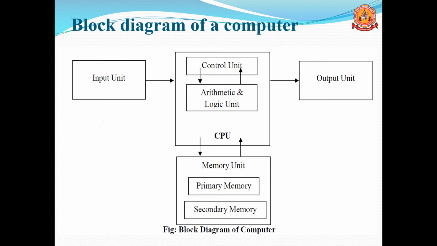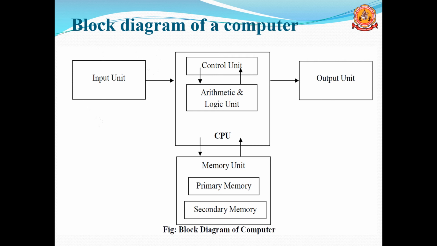Here, you can see the arrow from the CPU pointing towards the output unit, which means data is transferring from the CPU to the output unit. From the input unit, data is transferring to the CPU.